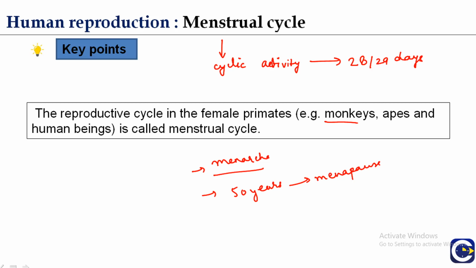The days are numbered from the first day till 28 or 29 days. During the first 3 to 5 days, there is a flow of blood from the body of the female through the vagina, from the endometrium lining of the uterus, which is followed by other events. So, this cyclic process is called the menstrual cycle.